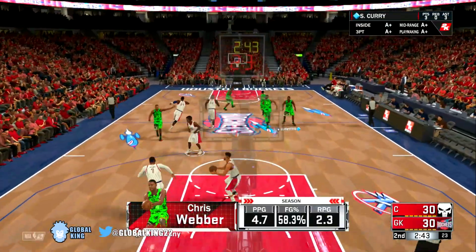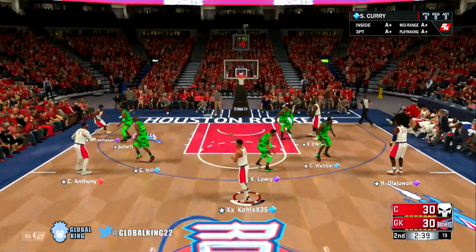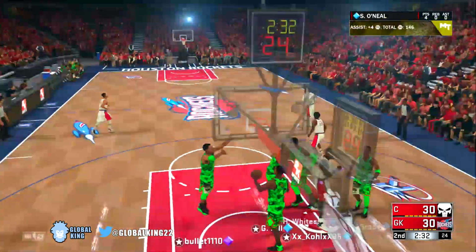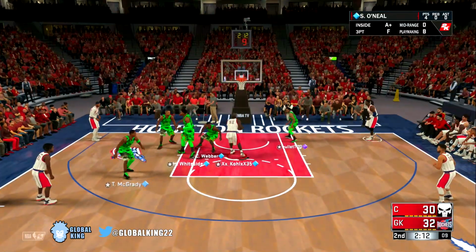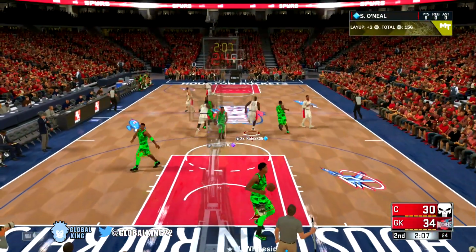Tied 30 right now. We've kind of been going back and forth, but that's really what we're going to have to do. The only way we're really going to win this game is if we just go back and forth with this dude. I see Shaq open in the paint. You got to hit that right there. Another 2-point lead. We need to stop. Shaq's got a clear path to the lane. Spin off right there. Good move. Oh, good move, Shaq. Perfect move right there. Great spin right there. And now we got a 2-possession lead.